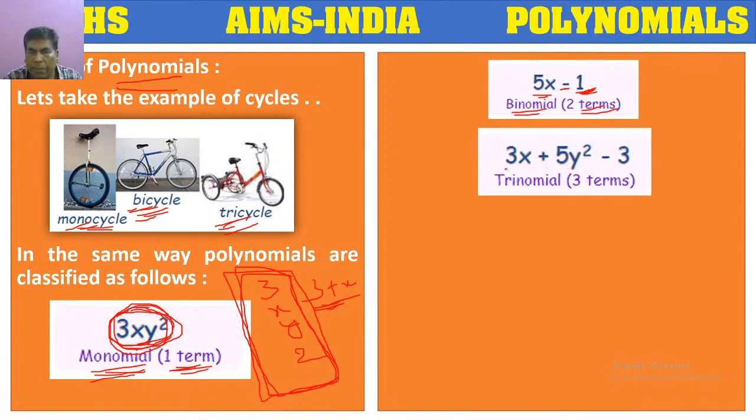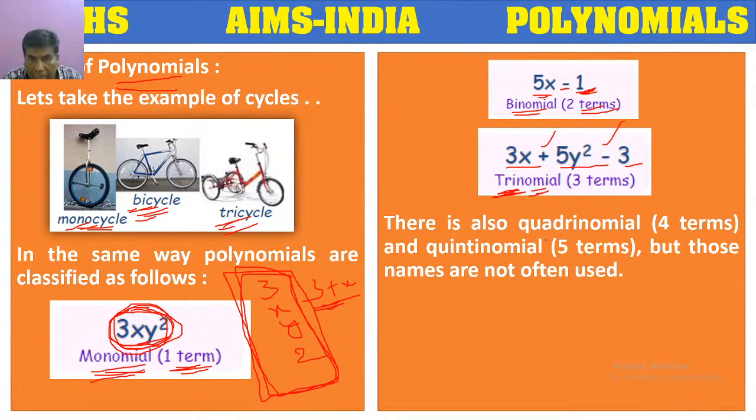So here you can observe three terms: 3x, 5y square, 3, combined by addition symbol and subtraction symbol. So here three terms are there. It is called a trinomial. Tri stands for 3. Nomial we have already told, because polynomial came from two words. Poly means many, nomial means terms. Here tri means 3, nomial means terms, 3 terms, trinomial.